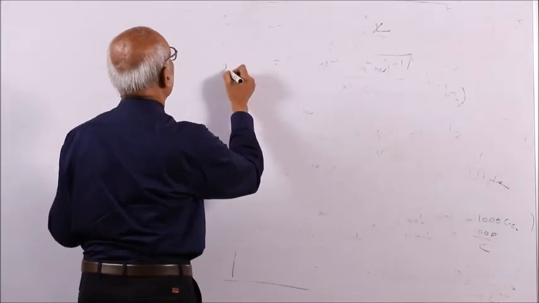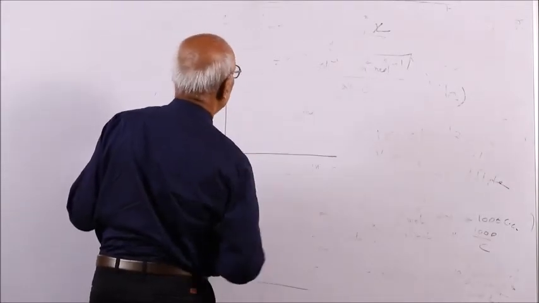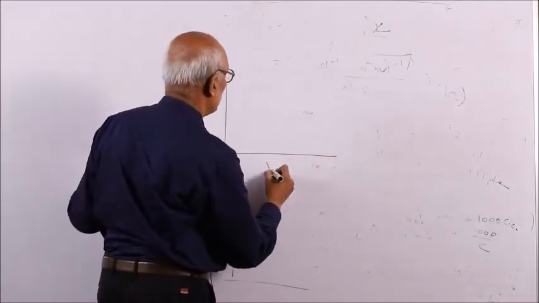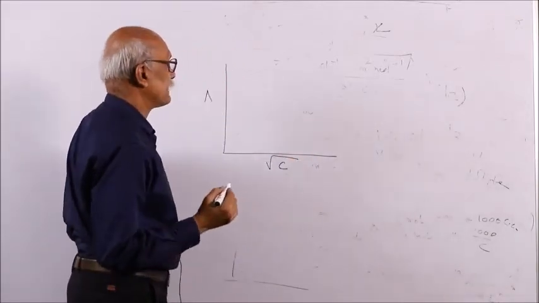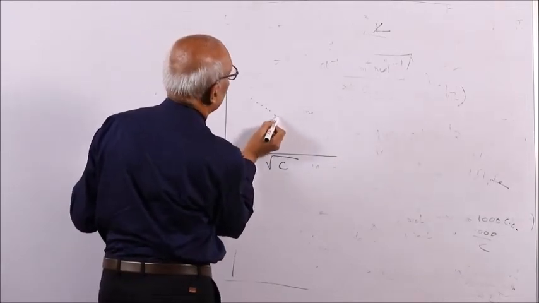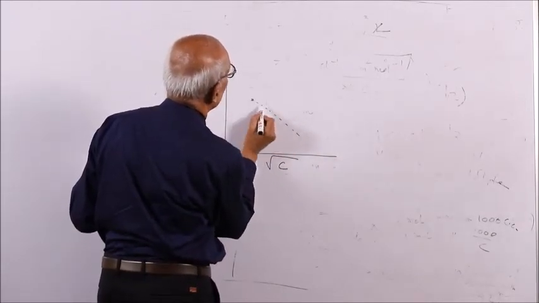So if you plot a graph between lambda, the molar conductance, versus the square root of concentration, for a strong electrolyte the conductance increases. This is a point, this is a point.